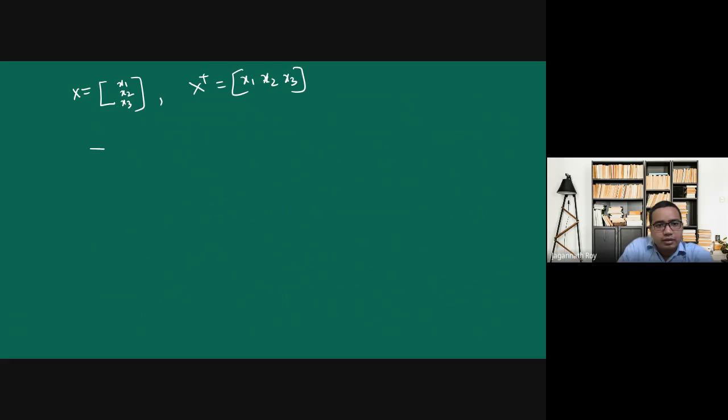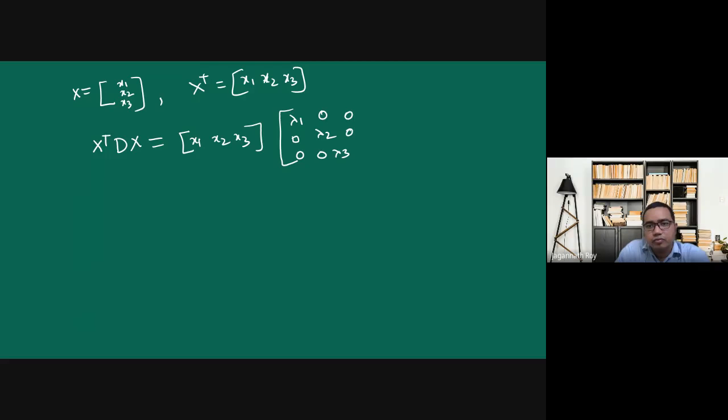So if we want to find the quadratic form x transpose Dx, then what will happen? This is x1, x2, and x3, then D is a matrix, and then x1, x2, and x3.